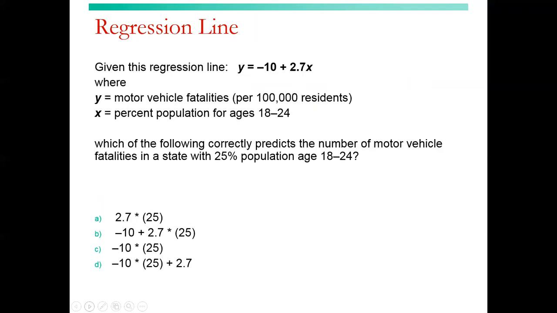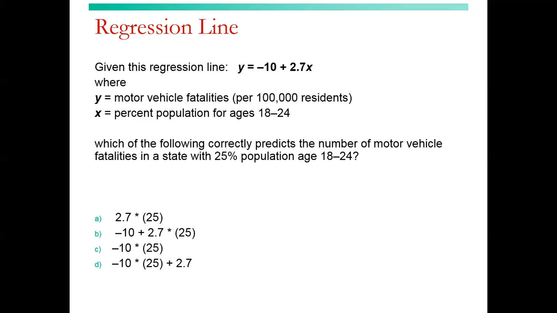Given the regression line y equals -10 plus 2.7x, where y is the motor vehicle fatalities per 100,000 residents, and x is the percent of the population for ages 18 to 24.